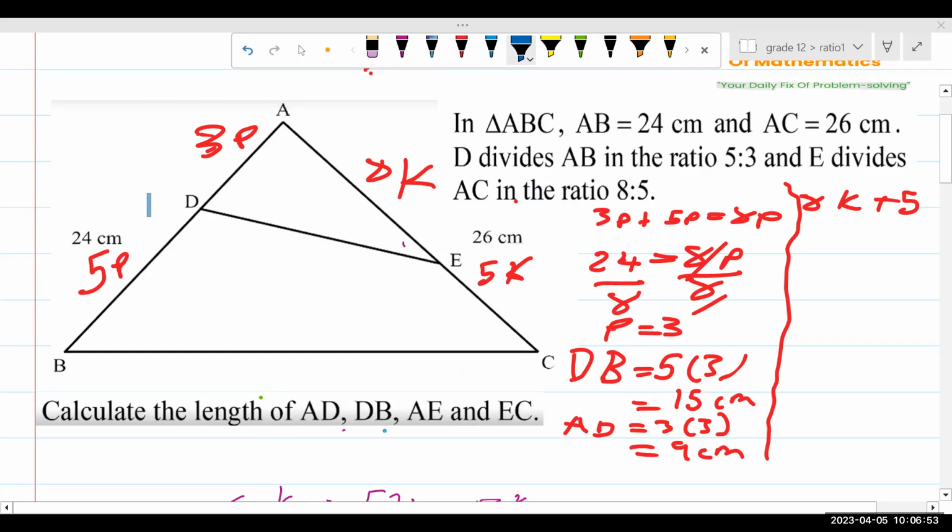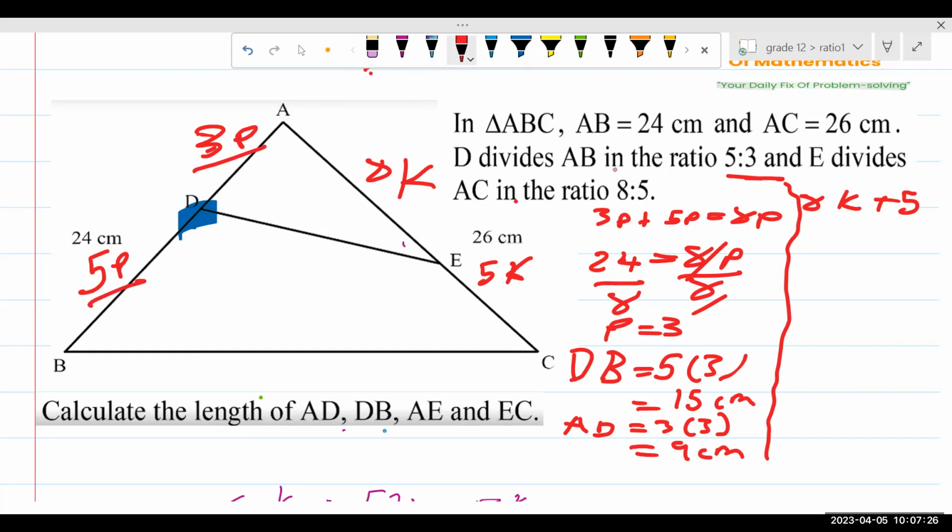So D divides AB. Because of 5:3, it means line AD is 3P, then line DB is 5P.